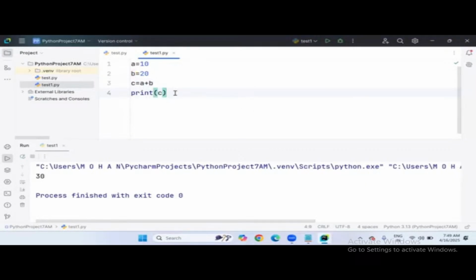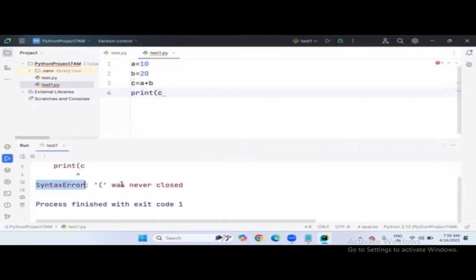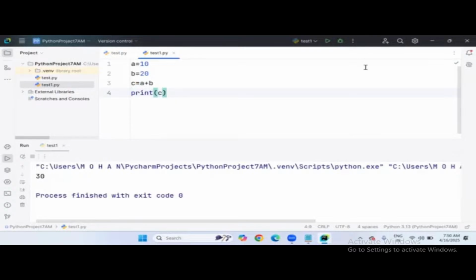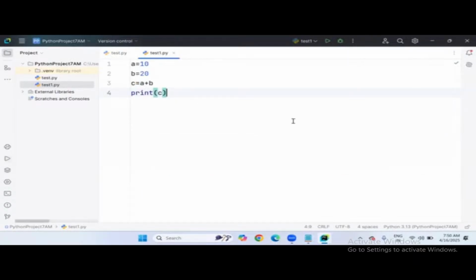So this is the way to manage your Python files with the PyCharm editor. Now look at this, intentionally I'm removing the bracket here, right? Once I remove the bracket, an automatic error indication appears, a red squiggly underline. That is the clear indication that your program has some mistake. Forcefully, if you run it, what will happen? You can see the error window is saying syntax error. It also clearly says the line number, line number 4. So I have to rectify that and refresh. It's working fine. So this is how we manage the PyCharm editor.